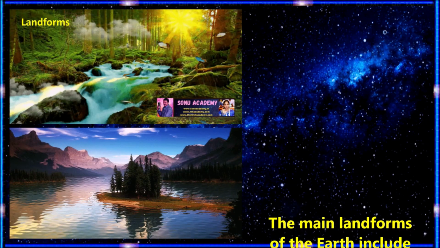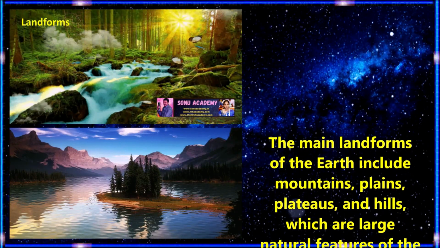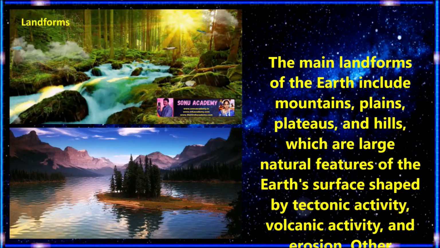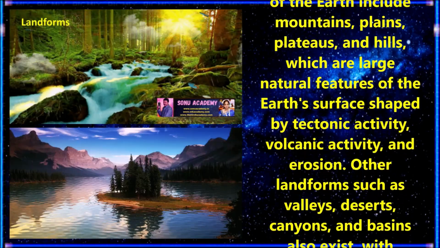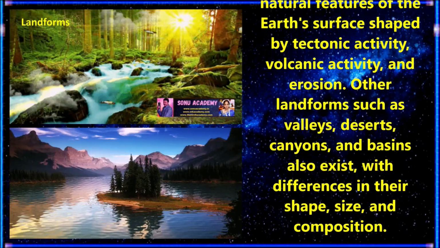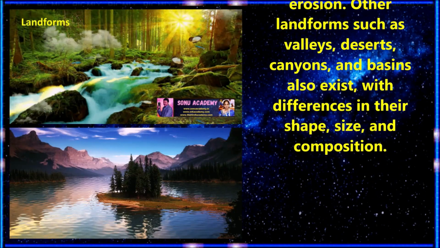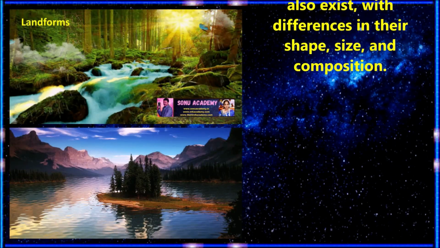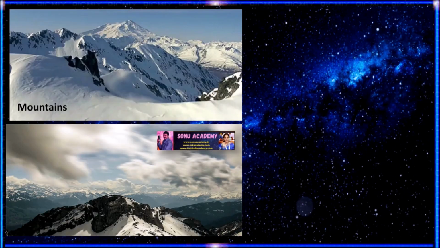Children, now let us discuss landforms. The main landforms of the earth include mountains, plains, plateaus and hills, which are large natural features of the earth's surface shaped by tectonic activity, volcanic activity and erosion. Other landforms such as valleys, deserts, canyons and basins also exist, with differences in their shape, size and composition. Children, now let us discuss in detail the types of landforms.